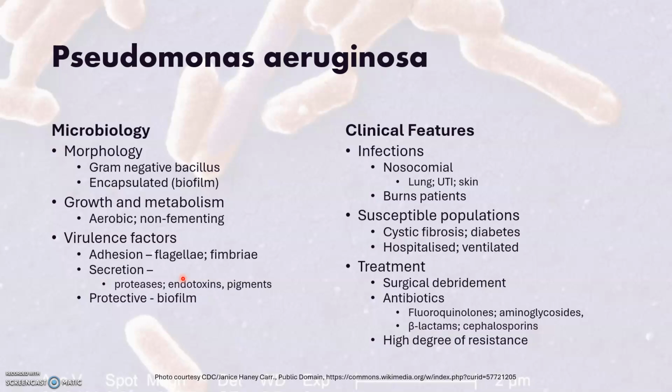This is Pseudomonas. It's a gram-negative encapsulated organism which also forms a fairly robust biofilm around the bacterial colonies, which is protective. It's aerobic and non-fermenting. The organism has flagellae and fimbriae, which allow for adhesion onto host tissues. It also secretes proteases, endotoxins, and pigments, which can cause cellular damage and spread of the organism, and it can be protected by a fairly robust biofilm as well.